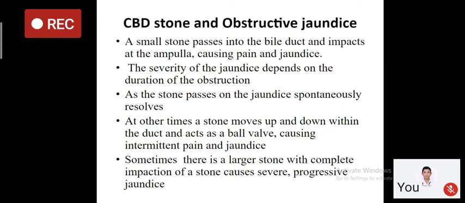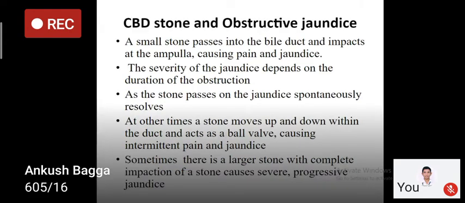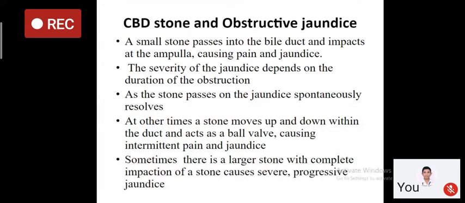So how does a CBD stone cause obstructive jaundice? Basically, in choledocholithiasis, a small stone passes into the bile duct and impacts at the ampulla, thus causing pain and jaundice. So in choledocholithiasis or CBD stone, the jaundice is usually painful, right? There will be pain in the epigastrium and there will be jaundice. And the severity of the jaundice will depend on the duration of the obstruction.